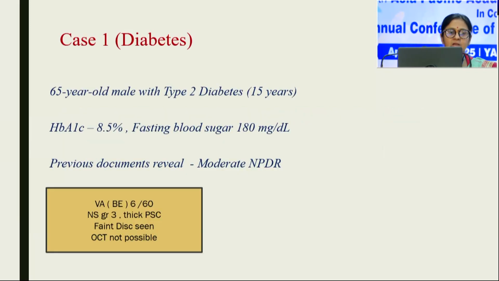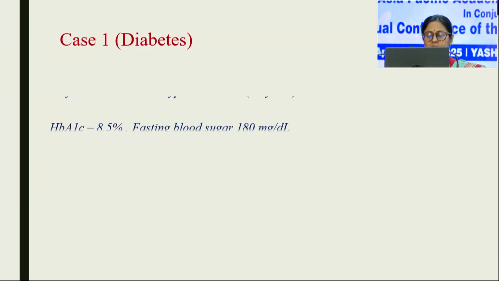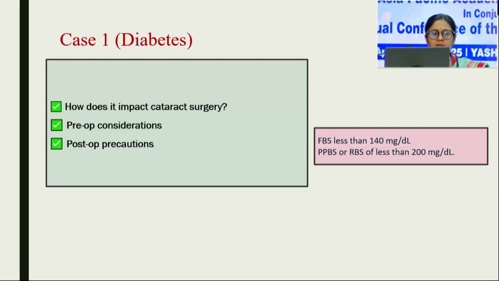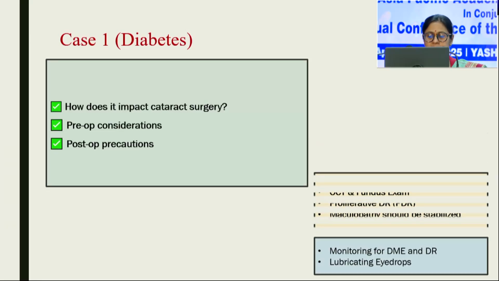Diabetes has already been taken in depth by Dr. Alok Sen, and I am not going into the management of diabetic retinopathy, but one point I would like to add is how diabetes impacts our cataract surgery. There are biometry challenges, delayed healing, increased risk of infection, and chances of progression of diabetic retinopathy. For diabetes, the fasting blood sugar needs to be kept below 140 and postprandial less than 200. And we all know that OCT is a must in patients with diabetes.